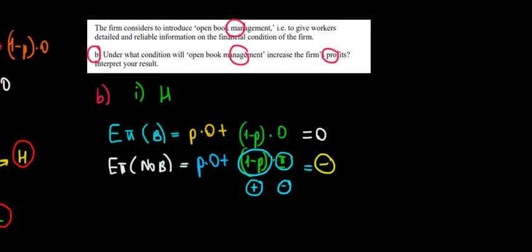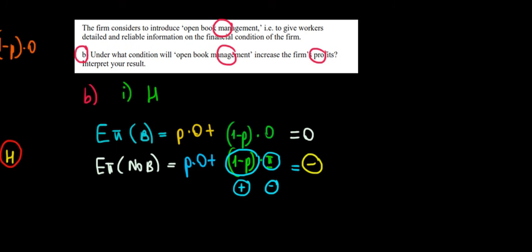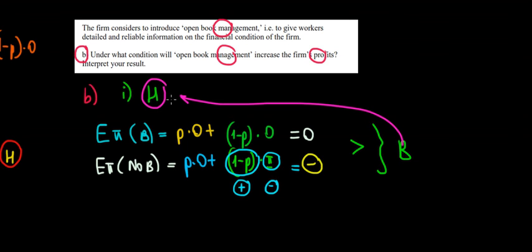What is better between the two? 0 is better than a negative result. So the company is better off disclosing the books when the workers claim high wages. This is the first case that we just saw. In the next video, we'll see what happens if the workers claim low wages.